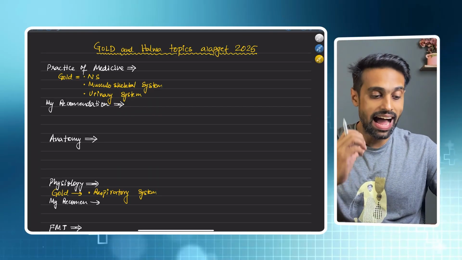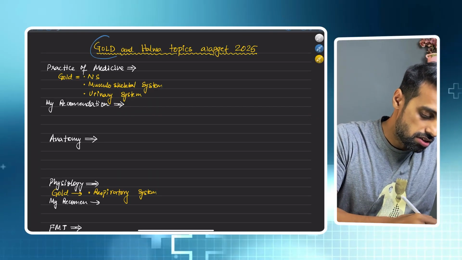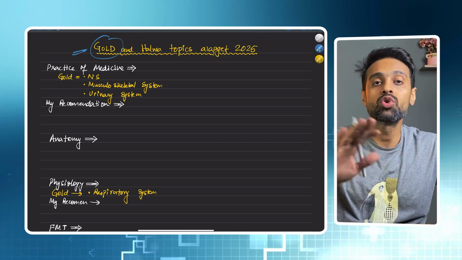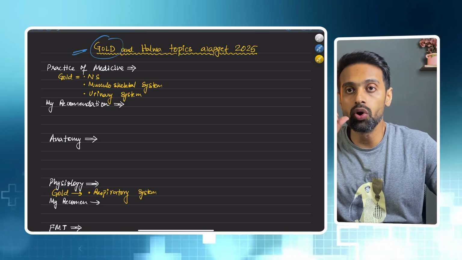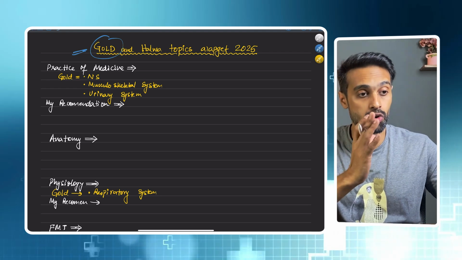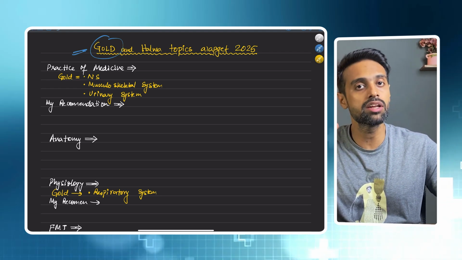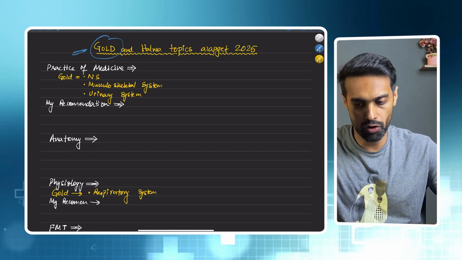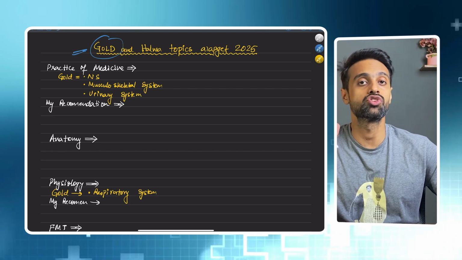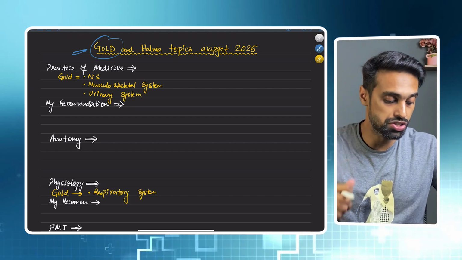Now coming back, gold and halwa topics. What are gold topics? Gold topics are those topics from which questions are asked every year, irrespective. For example, in pathology, the gold is general pathology. The general pathology portion is gold because every year, whether a question is asked from anywhere else or not, you will find questions from general pathology.